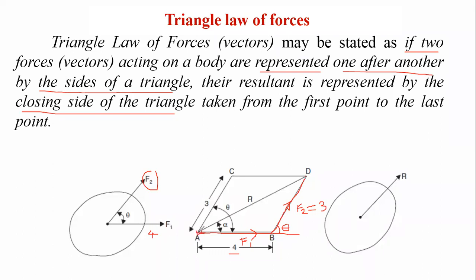First point is here and last point is here. This will be your resultant, with magnitude and direction from the first point to the last point, and it makes an angle alpha over here. It is the modified or derived formula from the parallelogram.